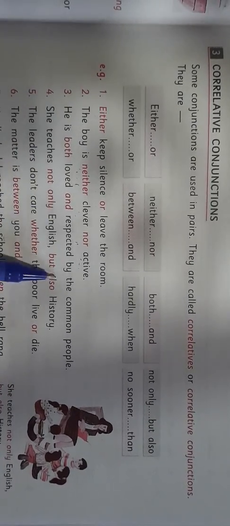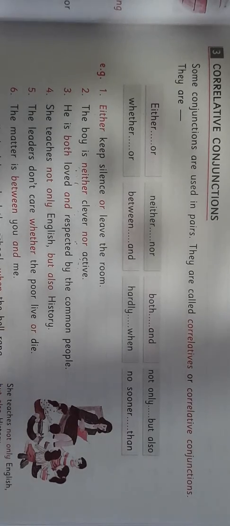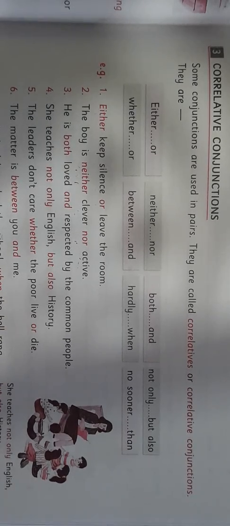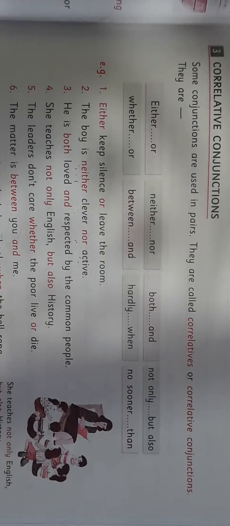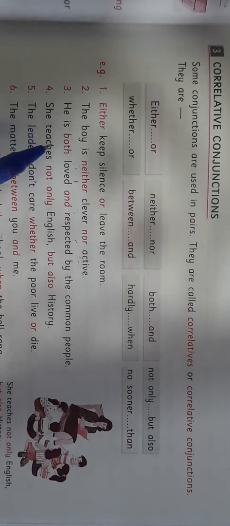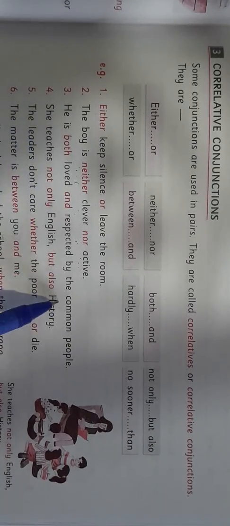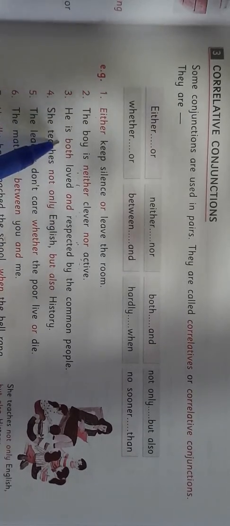Next is, he is both loved and respected by the common people. Students, keep in mind we use and with both. Don't use as well as instead of and. Many students make such mistakes and they write both as well as. That is wrong. We must use and with both.